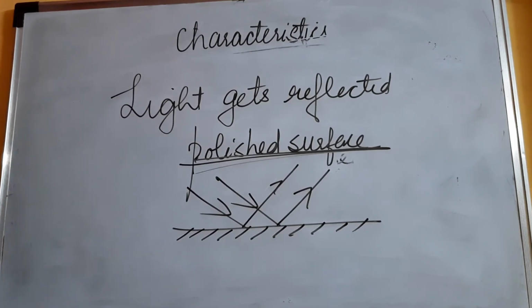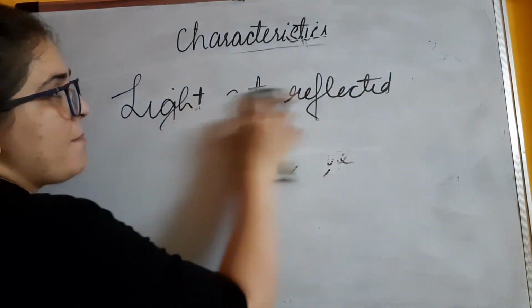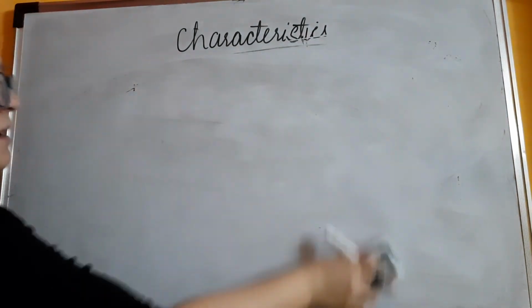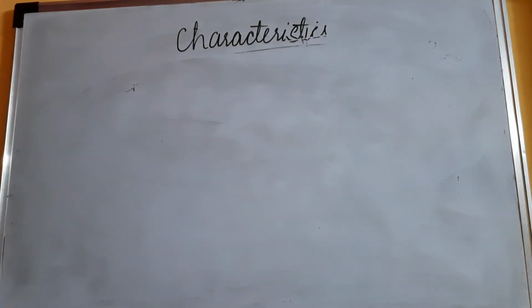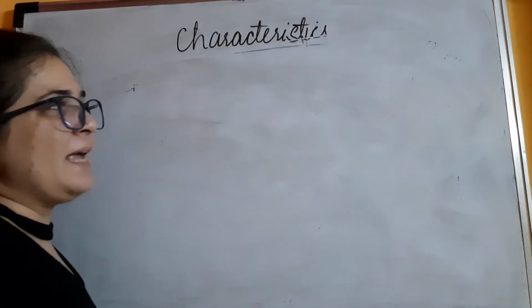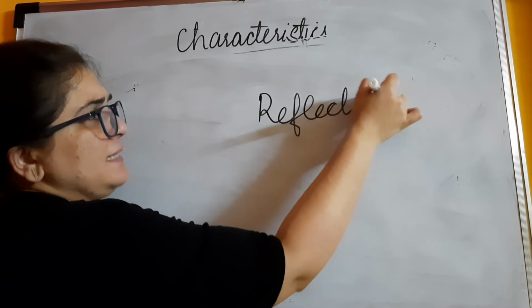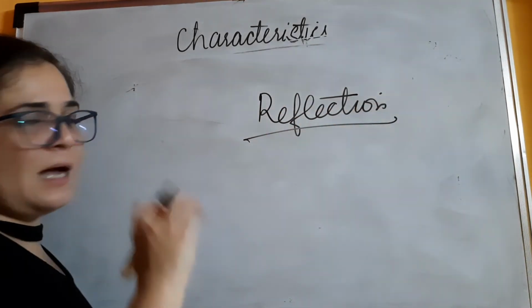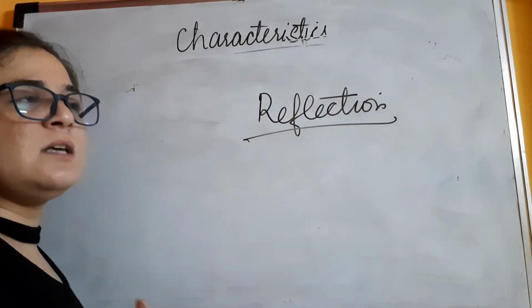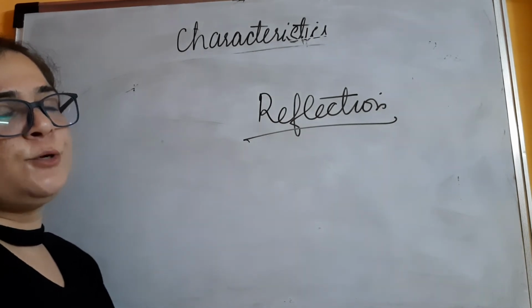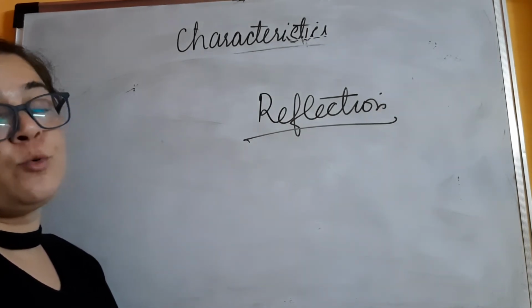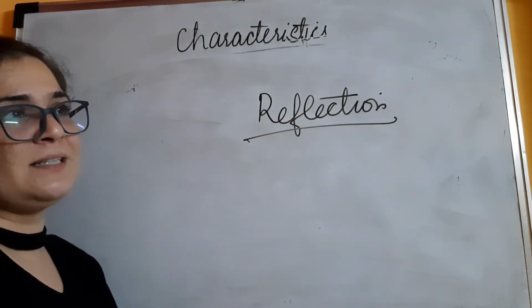Now why did I say the maximum number of rays will get reflected? One more thing you all have to remember is that it's not only reflection that is happening at one point of time. I'll give you a very simple example. You must have observed it during your school timings, in your window panes, and at home also.